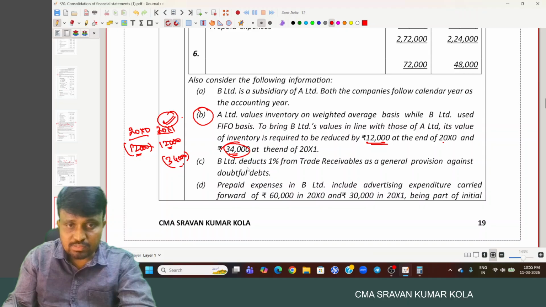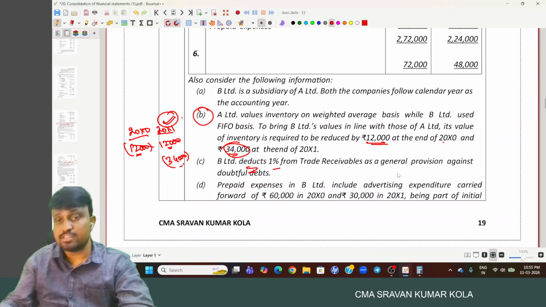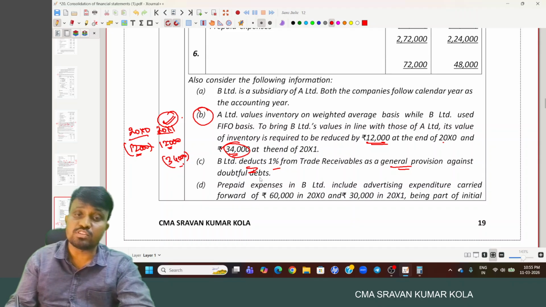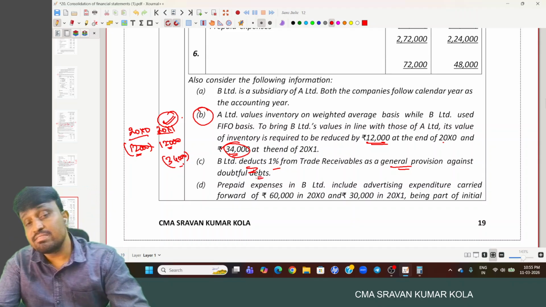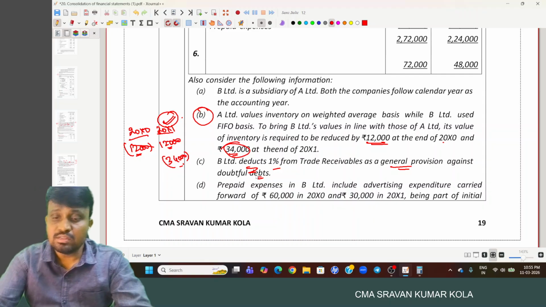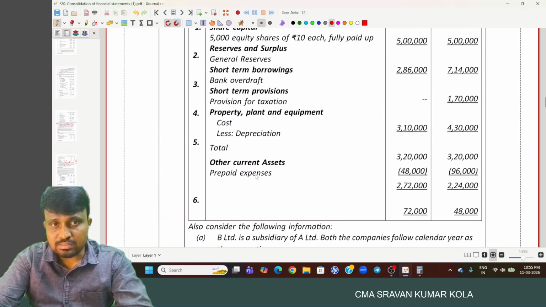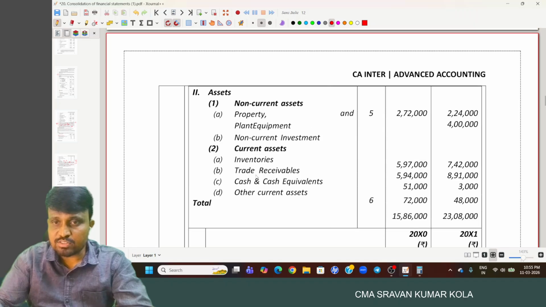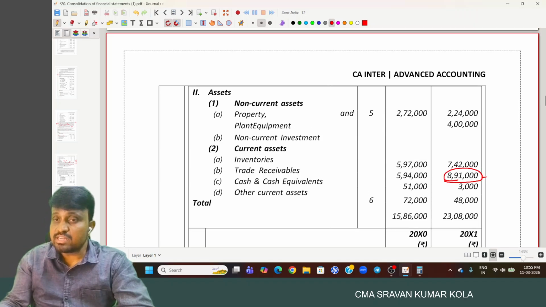Okay. And another one: B Limited deducted 1% of trade receivables as a general provision against doubtful debts. But A Limited does not have that policy. That's why we have to revert it back. What is the provision for bad debtors? We have 8 lakh 91 thousand. This 8 lakh 91 thousand is nothing but the amount after reduction of the provision for bad debts. Out of 100, 1% is the provision for bad debts. This is 99.